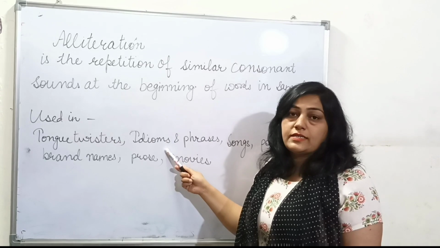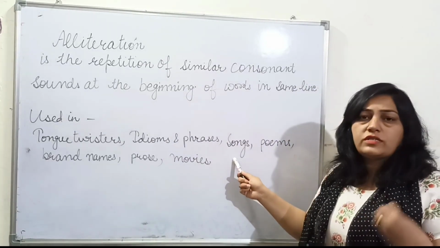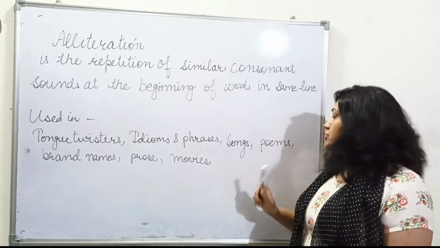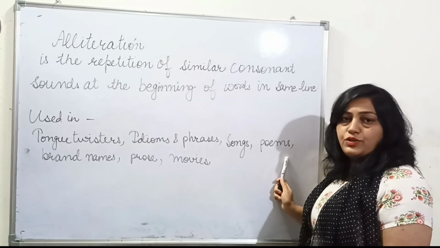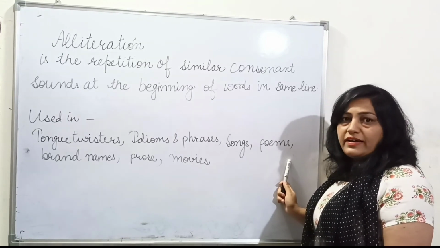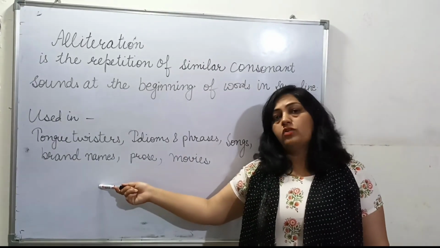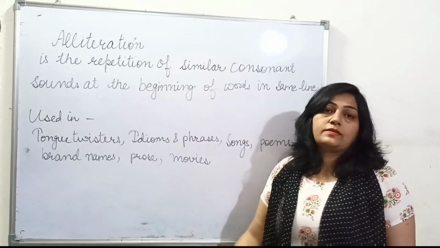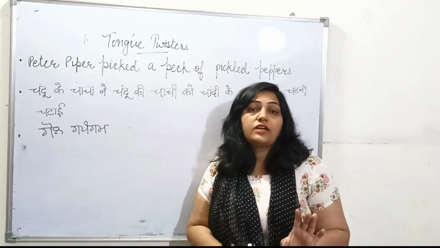Idioms and phrases, there also you can find alliteration. Songs, Hindi songs, English songs, Punjabi songs, you can find the example of alliteration. Then in poems, definitely poets use these poetic devices, alliteration in their poems. The names of brands, there also you can find alliteration, prose, and even in movies. Let us see the examples of alliteration in tongue twisters.